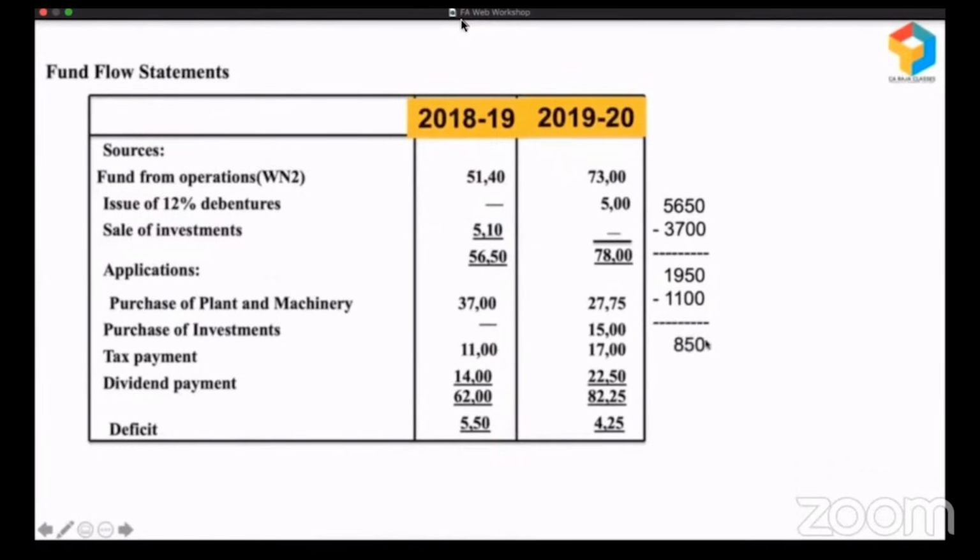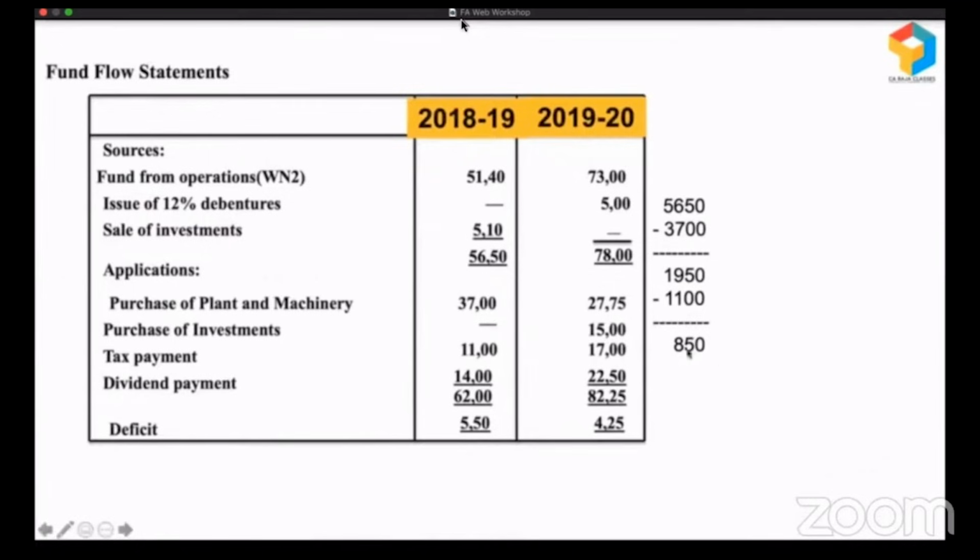When they are left with 850, they made this mistake. With a long-term fund of only 850, they went and paid dividend of 1,400. What is the amount they have? 850. But what is the dividend they have paid? 1,400.